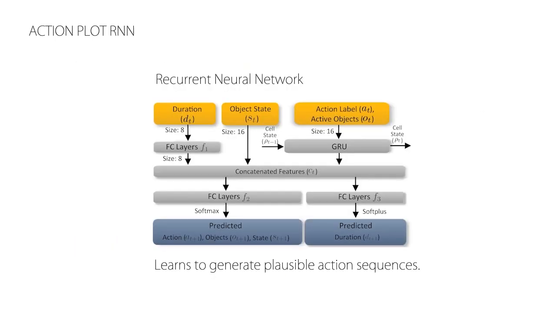An action plot is a sequence of actions defined as discrete operations. This allows us to leverage a novel neural network architecture to learn the causal dependencies of these actions and to use it to predict and generate interactions.